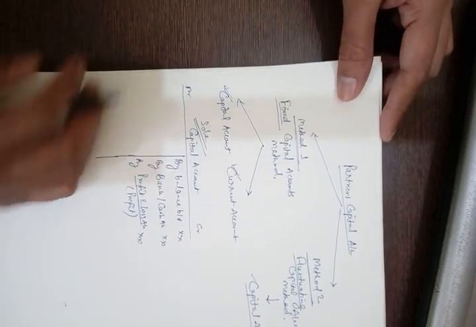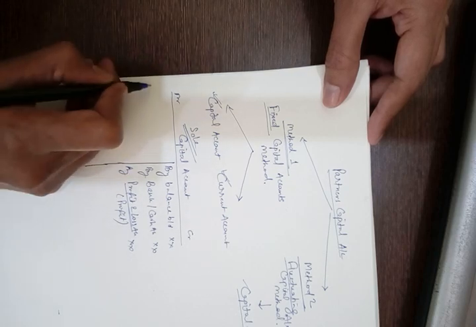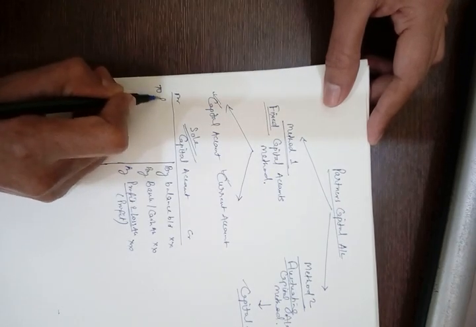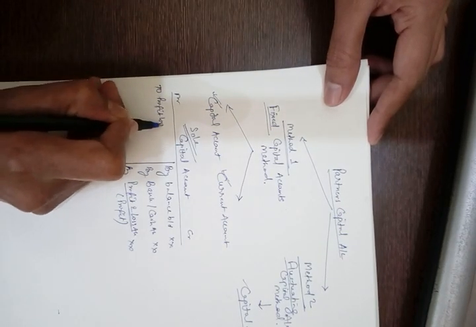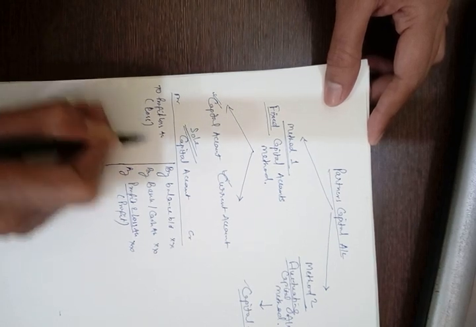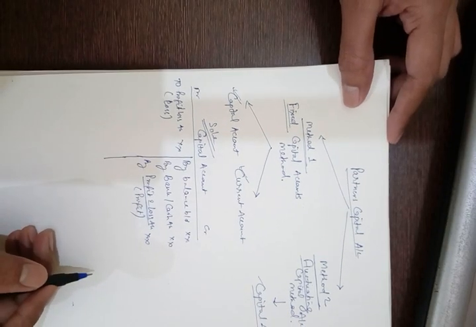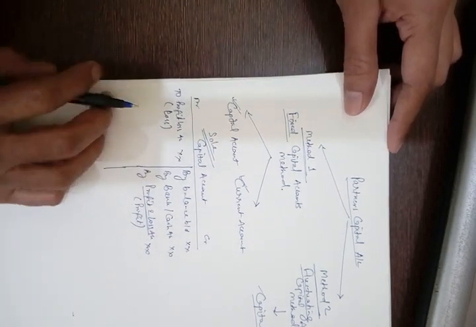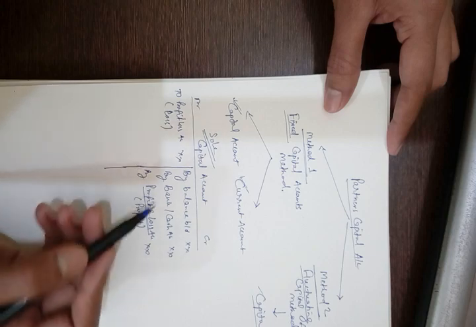If the firm, that is the sole proprietor, has earned a loss, then the loss will come on the debit side of the capital account. Since you know the transferring entry,